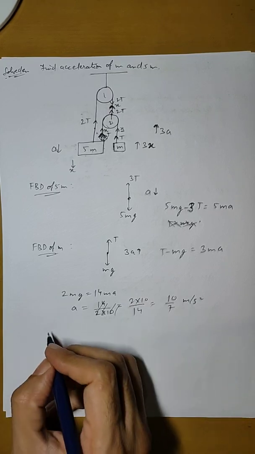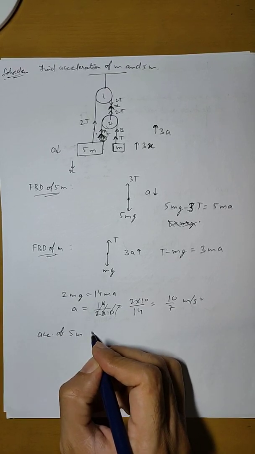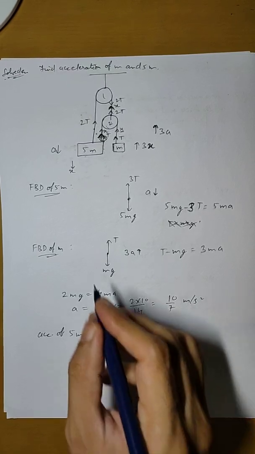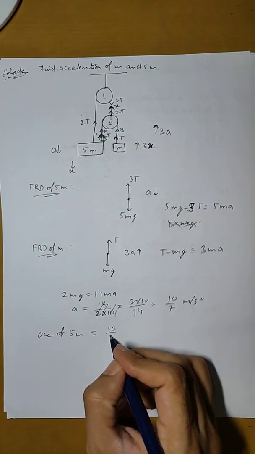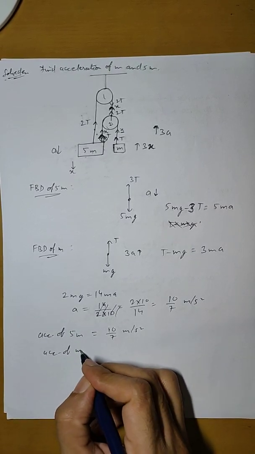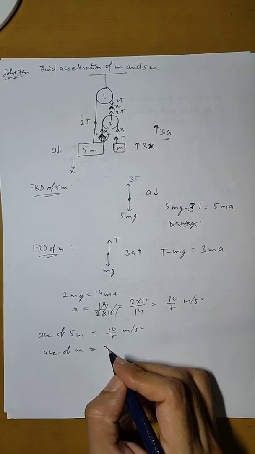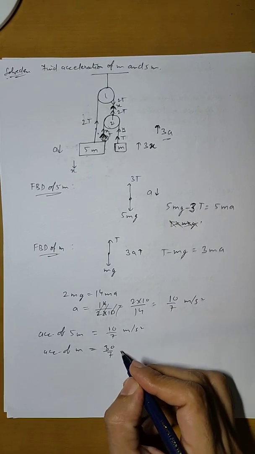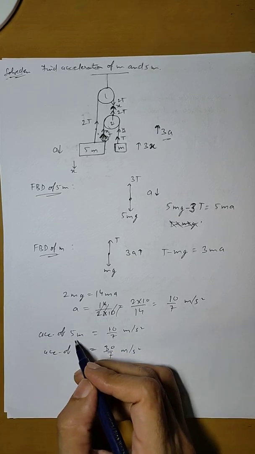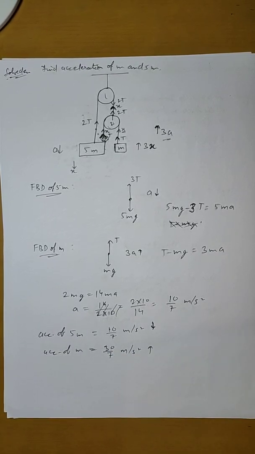Since we have found the value of a, now we can find the acceleration of each of the bodies. The acceleration of 5m is equal to a, so it is 10 by 7 meter per second square. The acceleration of m is equal to 3a, so it will be equal to 30 upon 7 meter per second square. 5m is moving downward, so its acceleration is downward, and m is moving upward, so its acceleration will be upward.